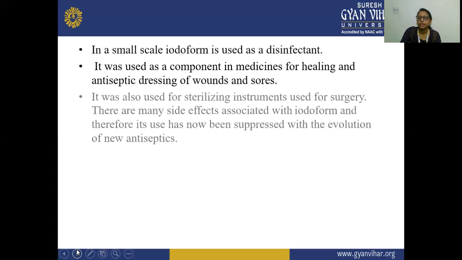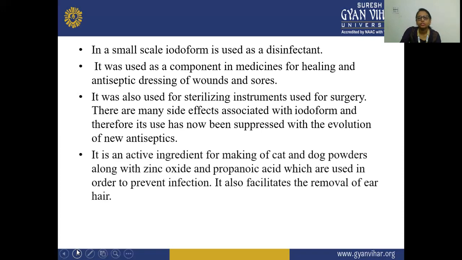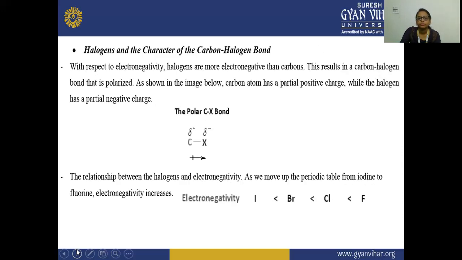It is also used as a disinfectant for wounds and sores, and in sterilizing instruments used in surgery. Iodoform also has many side effects, therefore its use has now been suppressed because new antiseptics have been discovered, but it is still used in cat and dog powders.